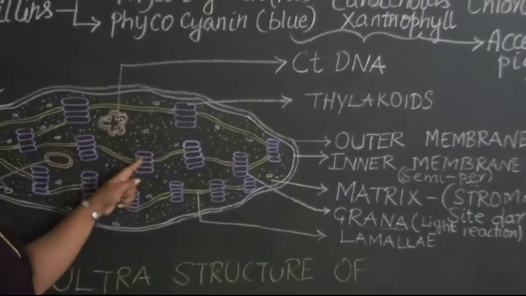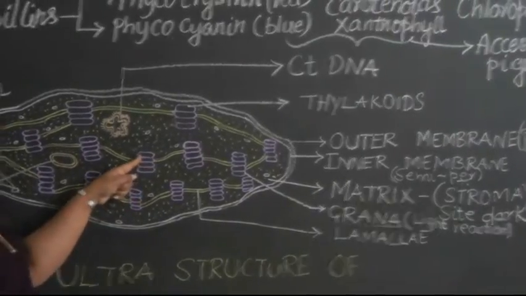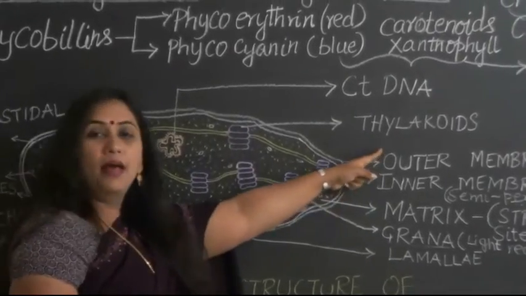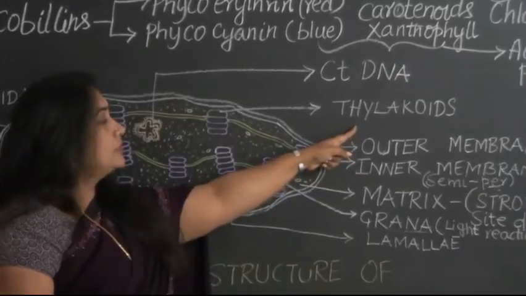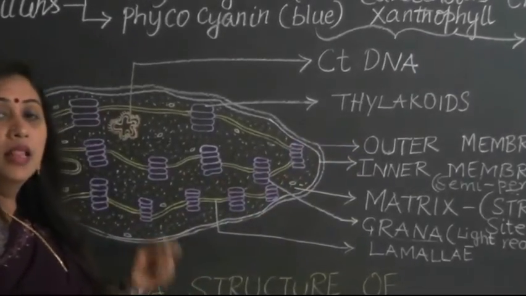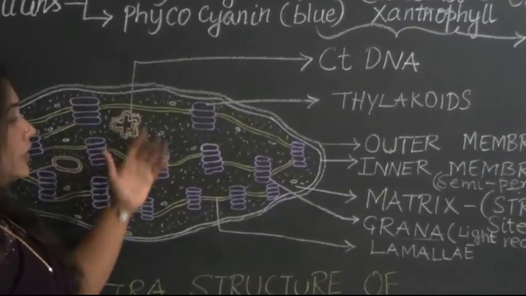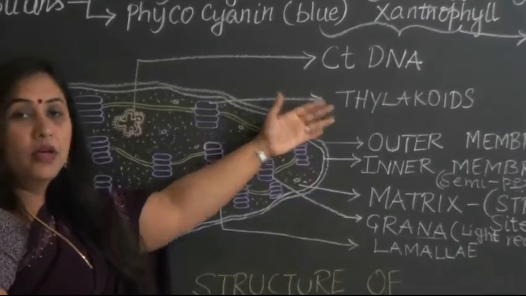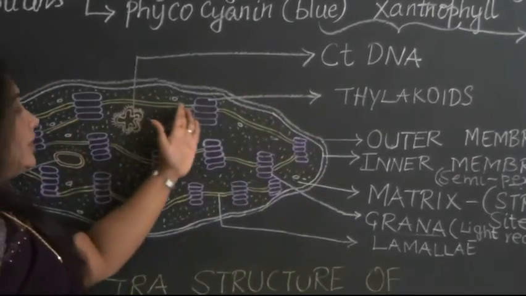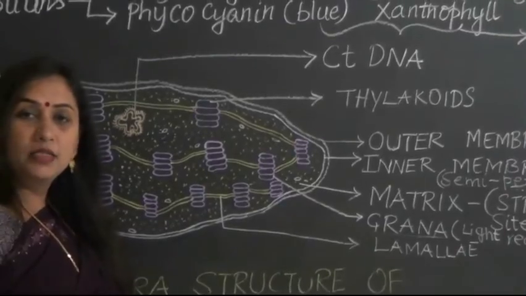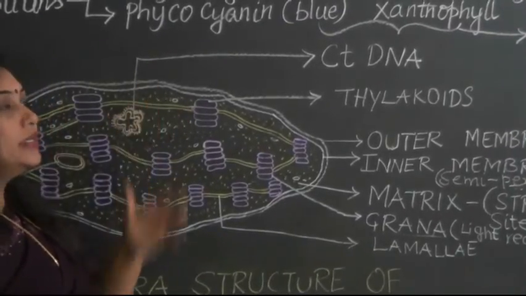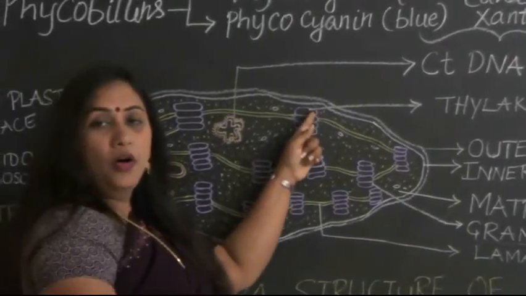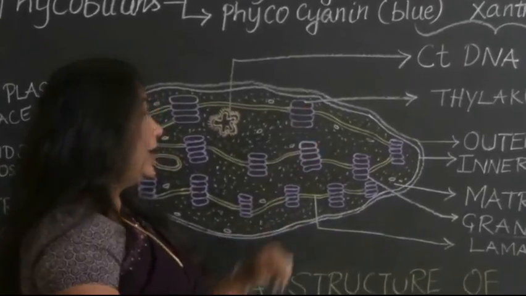Now, the individual units of grana are called thylakoids. These thylakoids are the functional units of the chloroplast. It is in these thylakoids we find the presence of pigments including the chlorophyll, and it is in this place that the trapping of the sunlight actually takes place.